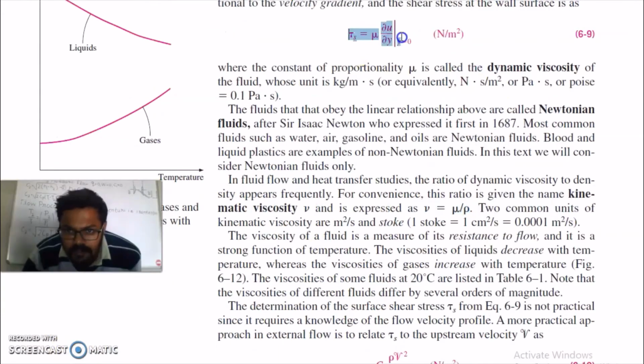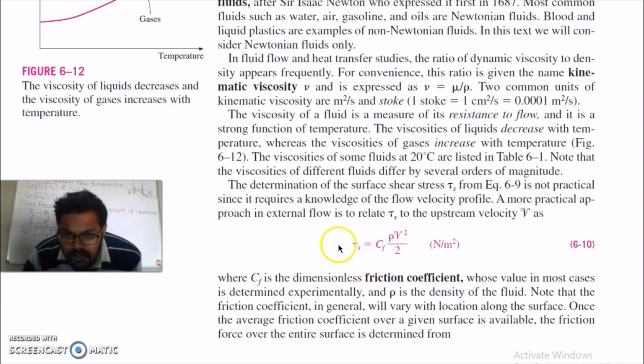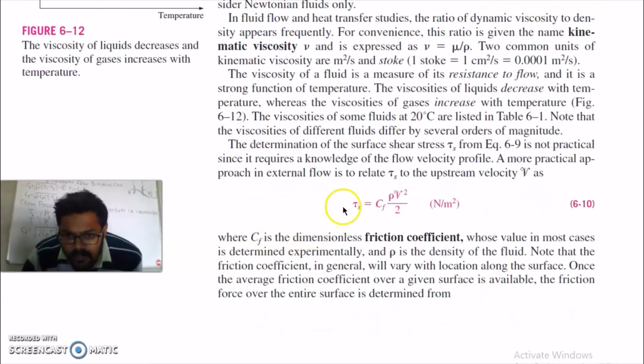It is sometimes not possible to find the shear stress from this relation. We use a different relation also, which is this one: tau equals Cf times density times V square by 2. Here shear stress depends on the density and velocity of the fluid, where Cf is the dimensionless friction coefficient, whose value in most cases is determined experimentally.